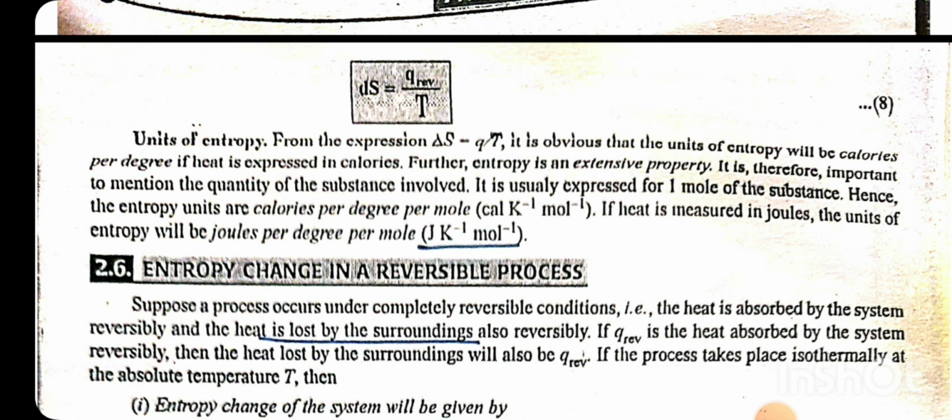Units of entropy. From the expression delta S is equal to Q by T, it is obvious that units of entropy will be calories per degree, if heat is expressed in calories. Further, entropy is an extensive property. It is therefore important to mention the quantity of substance involved. It is usually expressed as 1 mole of the substance. Hence, the entropy units are calories per degree per mole. If heat is measured in joules, the units of entropy will be joules per degree per mole.